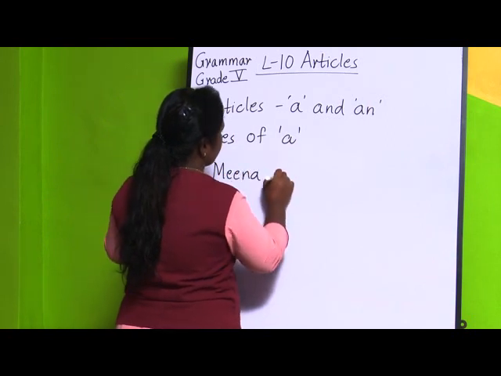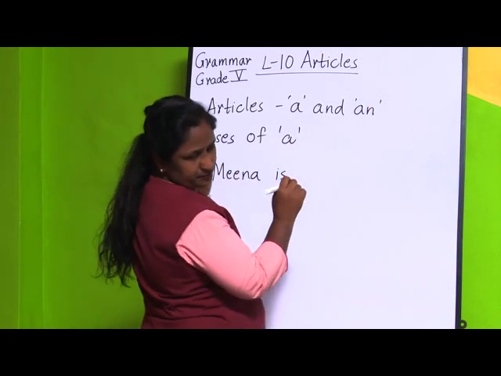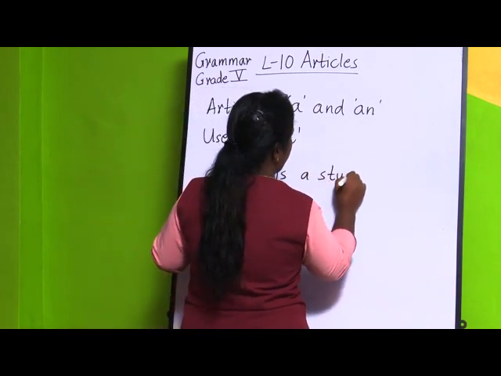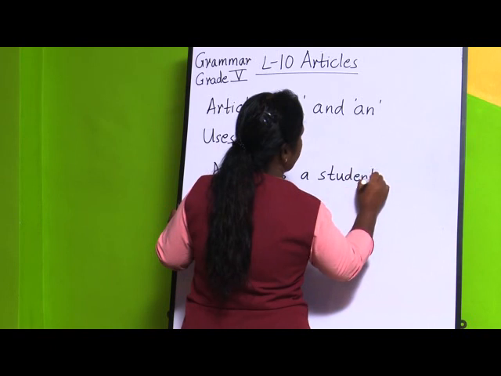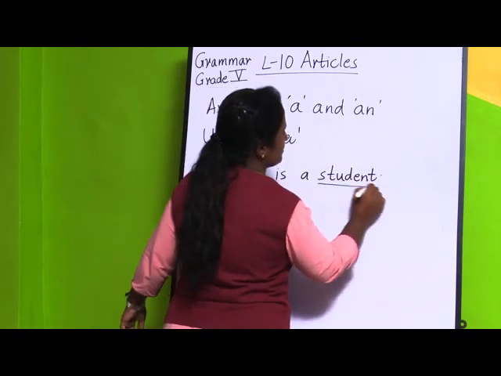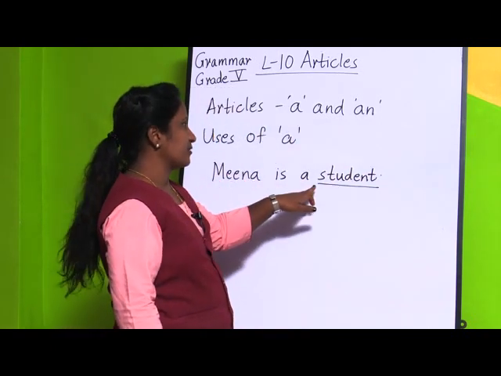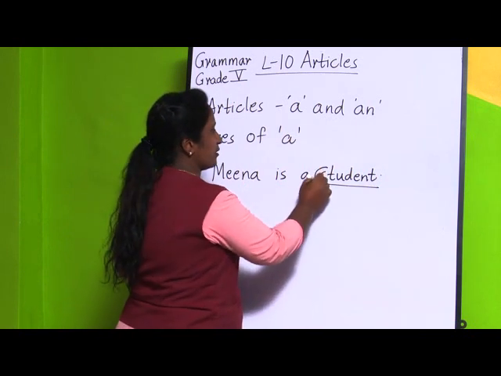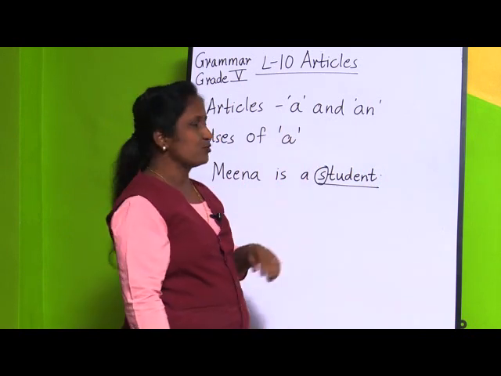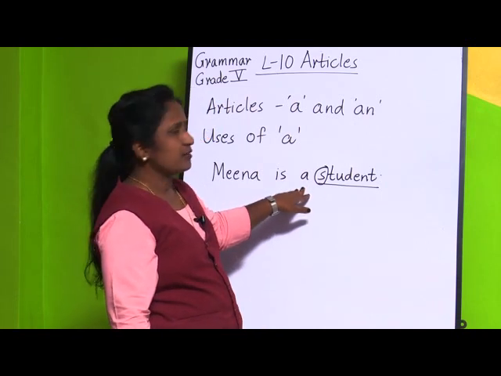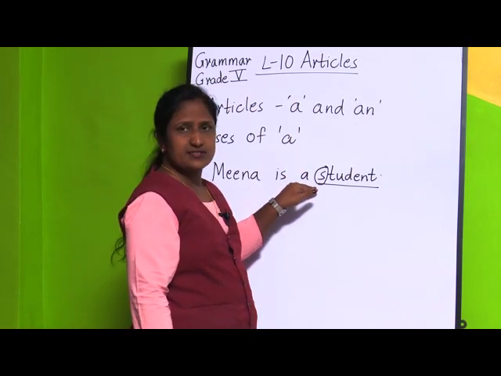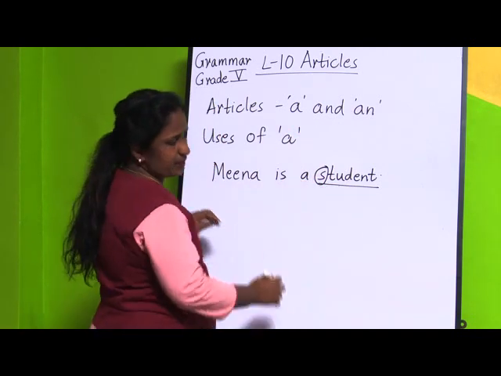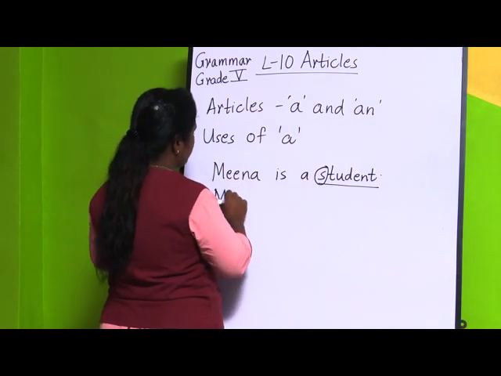Meena is a student. If you see this noun, student, it is starting with a consonant. S is a consonant. So that time we are going to use the article a, when it is starting with a consonant sound.